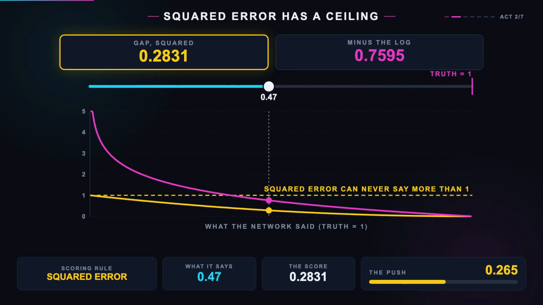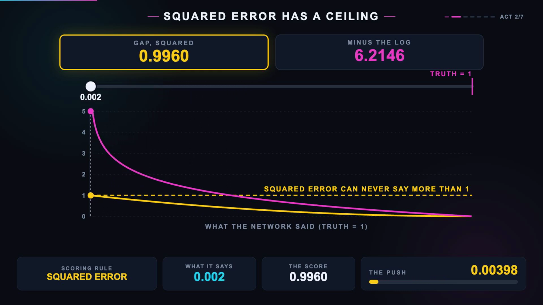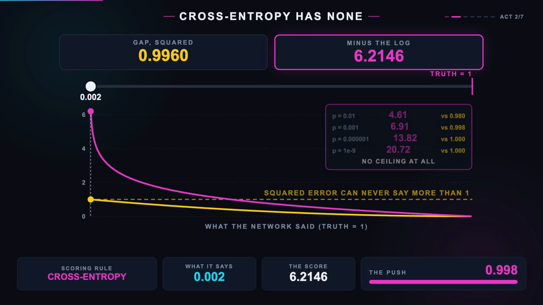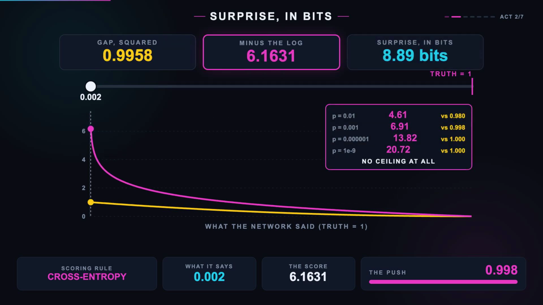Now watch the far end, where the network is badly wrong. This is where they come apart. Squared error has a ceiling. The very worst thing it can ever say about the worst prediction that exists is 1. Cross-entropy has no ceiling at all. At 1 in 1,000 it says 6.9. At 1 in 1,000,000, 13.8. At 1 in 1,000,000,000, 20.7, and it keeps climbing forever.